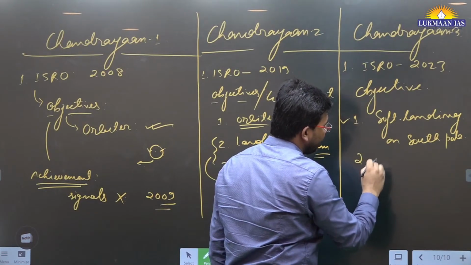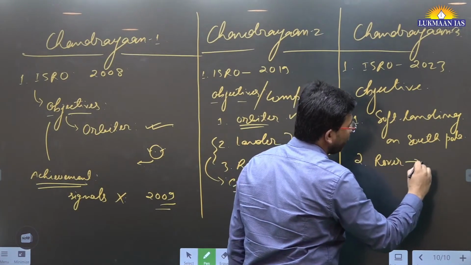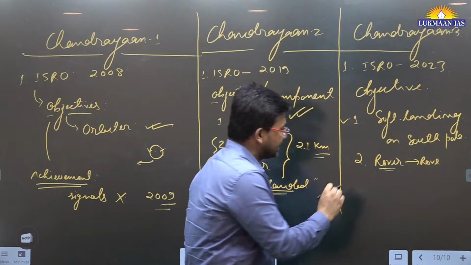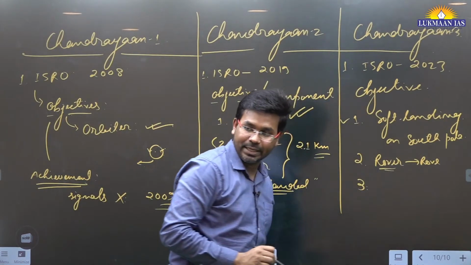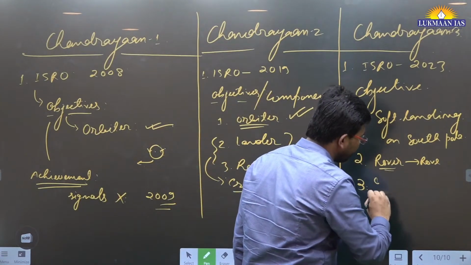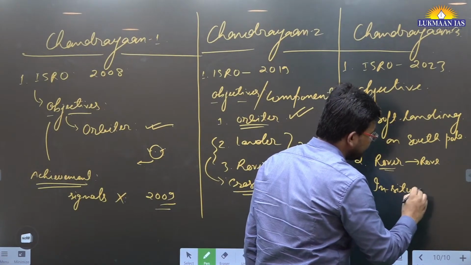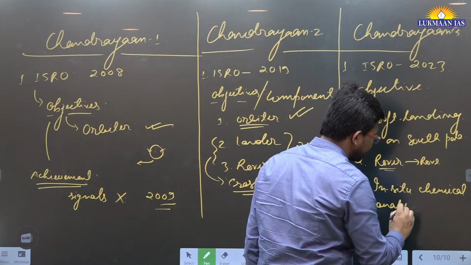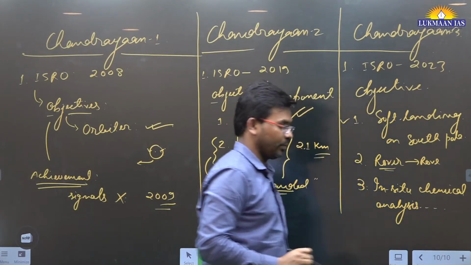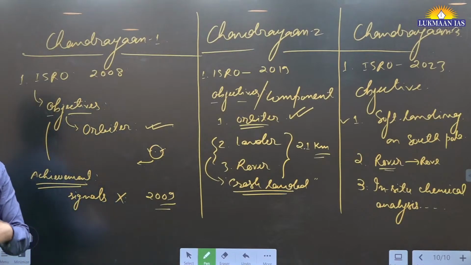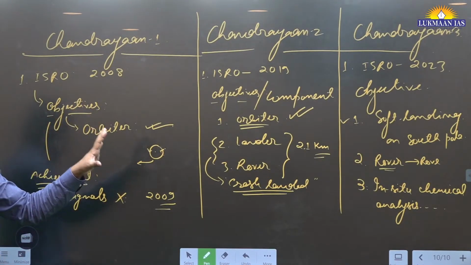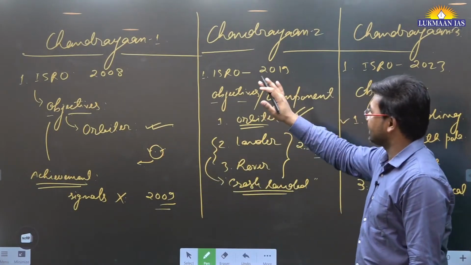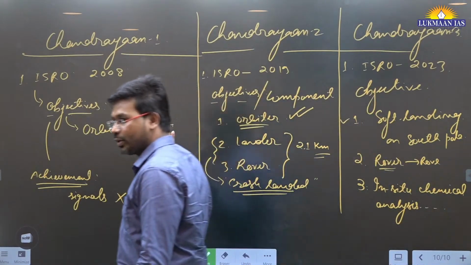Second objective, we want the rover to rove around the surface of the moon, right? So we are still going to receive data related to it. Third thing is, this rover is going to do in situ chemical analysis of minerals on the surface of the moon. So this is still at the ongoing stage. We are still waiting for it to happen, right? So these are the 3 different Chandrayaan missions: Chandrayaan-1, Chandrayaan-2, Chandrayaan-3.